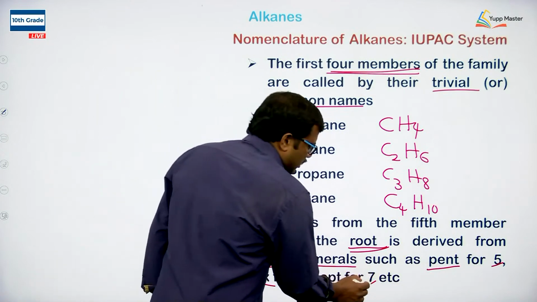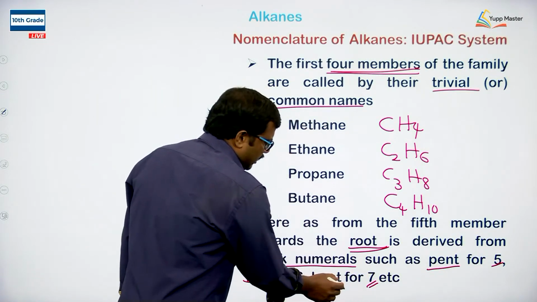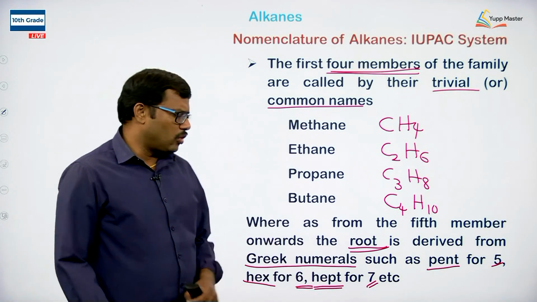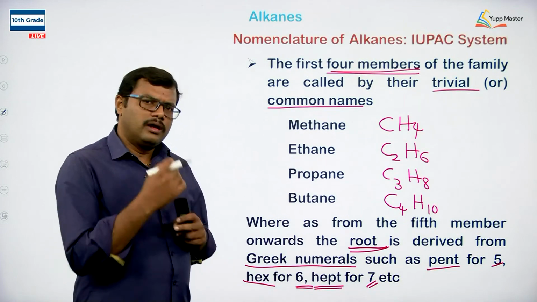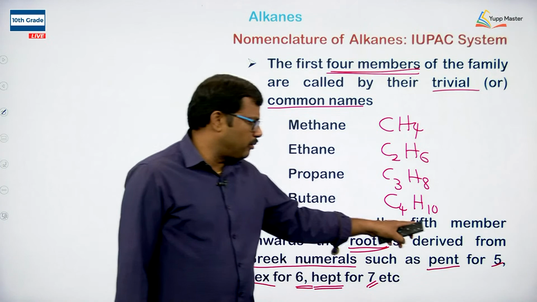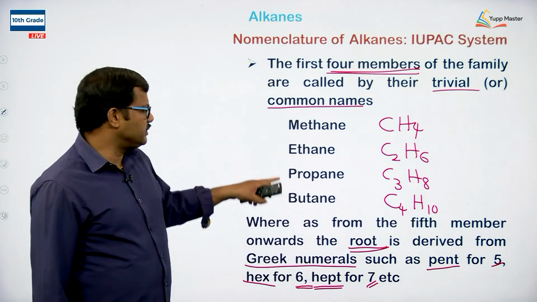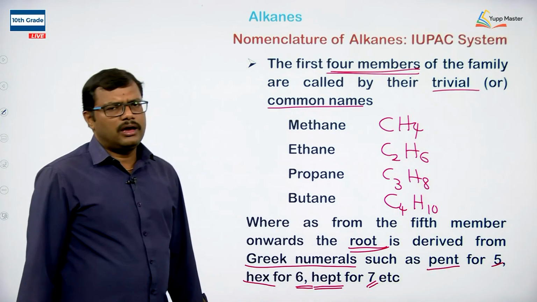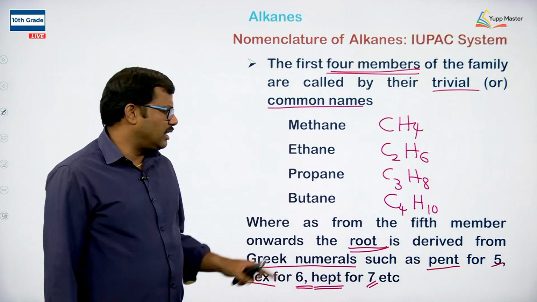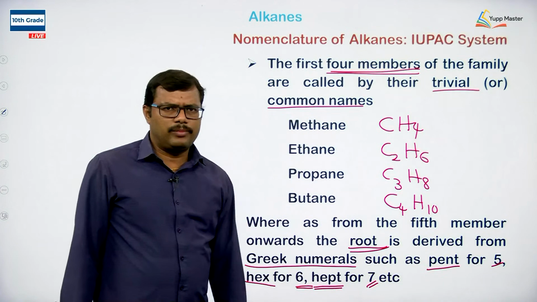If the carbon chain contains 7 carbon atoms, we use hept. So we use the Greek numerals for writing the names of alkane family members from the 5th member onwards. But for the first 4 members, the names are given with the trivial or common names. So you should be very careful in identifying the name and the number of carbon atoms.